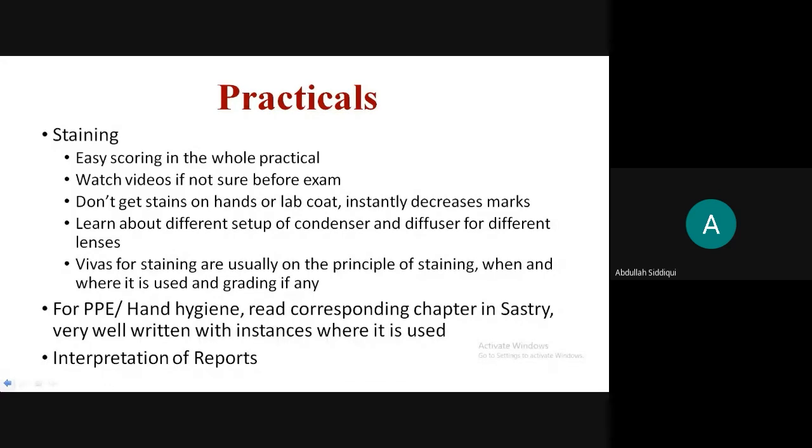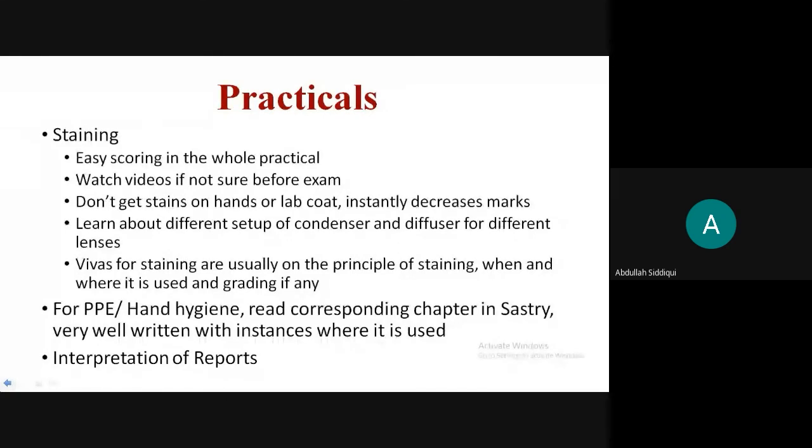There are some things that give very low marks, like if you get stains on your hands or your lab coat, which shows that you don't have the skill or you're doing it messily, or you're just fumbling around. It does not look nice. Different setups on how to use the microscope also instill confidence in the examiner that you have read and you are knowledgeable.